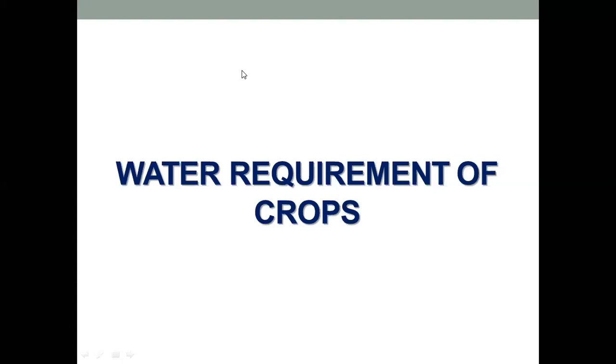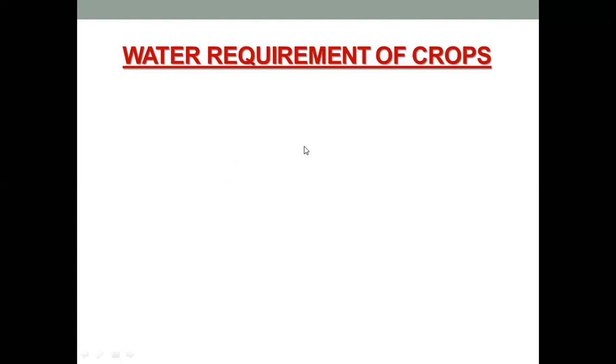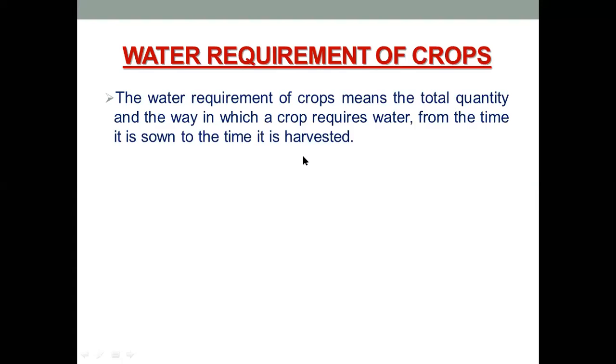Now, this water requirement of crop can be fulfilled either naturally by precipitation, rainfall, or artificially with the help of irrigation. Okay, so we'll just see a brief overview.